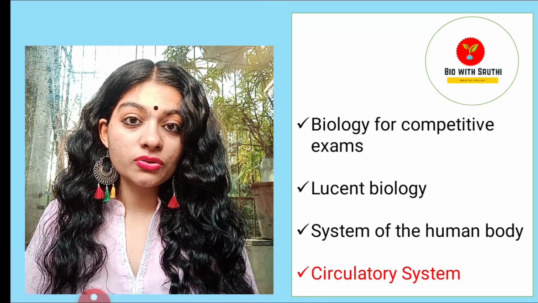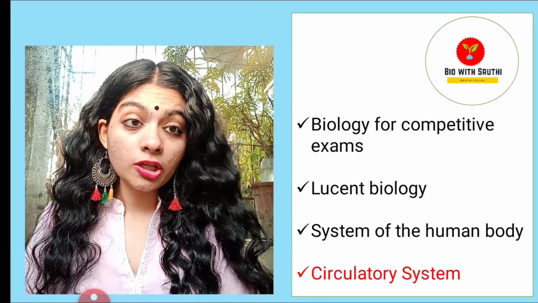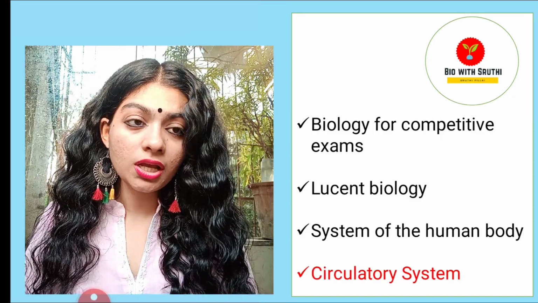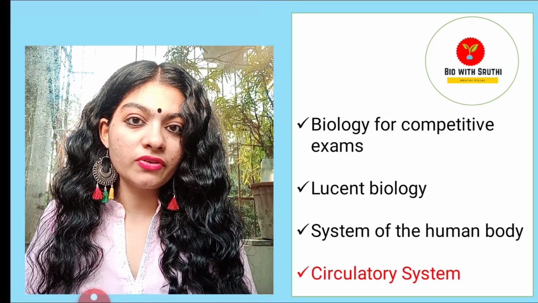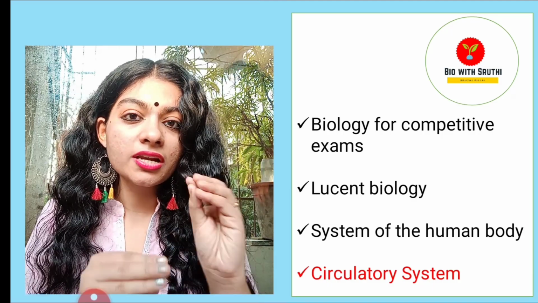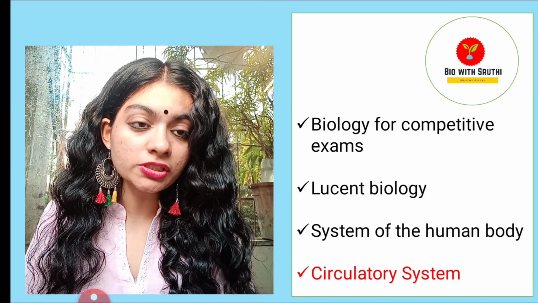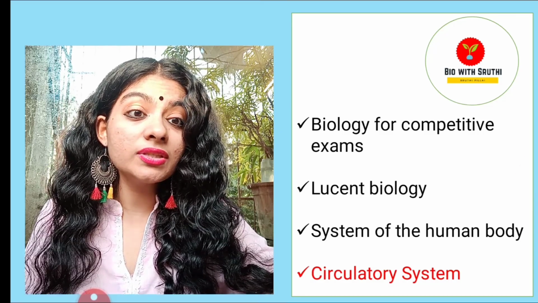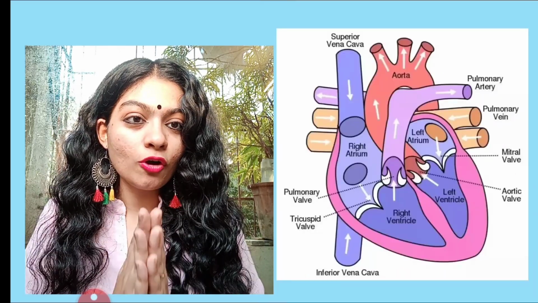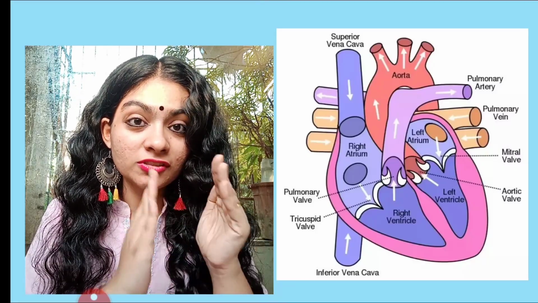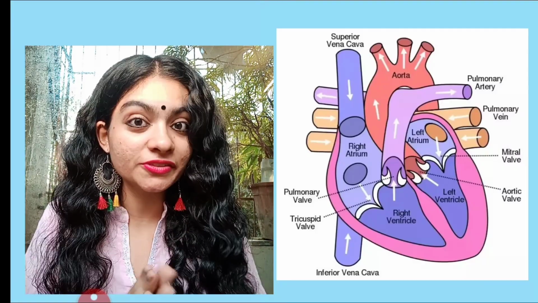This session covers Lucent biology. We will be continuing the topic system of the human body. In my previous session, I have already covered the digestive system. We've completed all the important parts related to the digestive system from Lucent. Today we will be beginning with the circulatory system, and when it comes to the circulatory system, we all know how important the structure of the heart is.